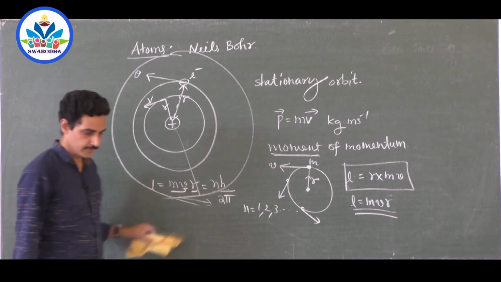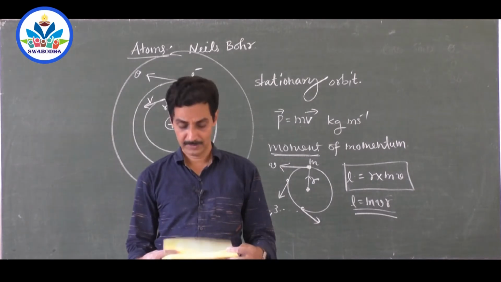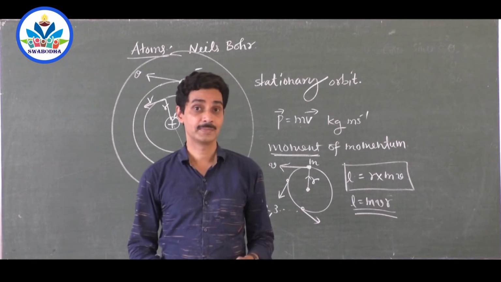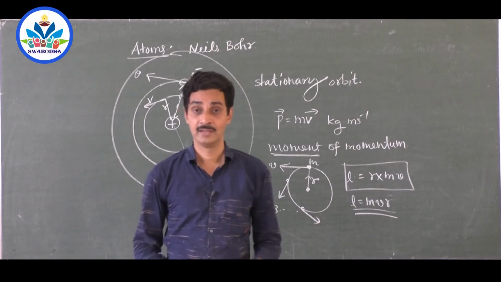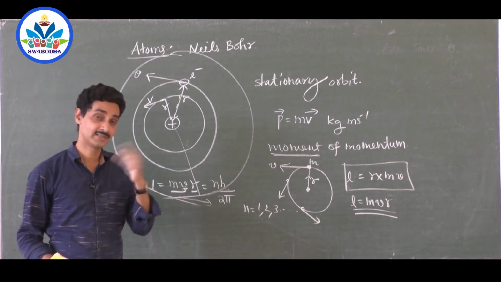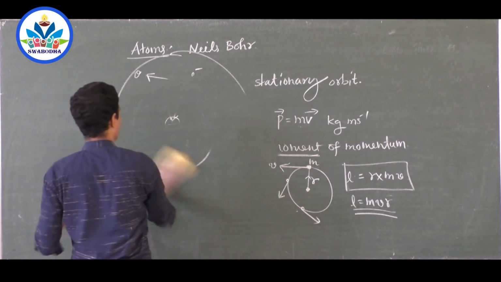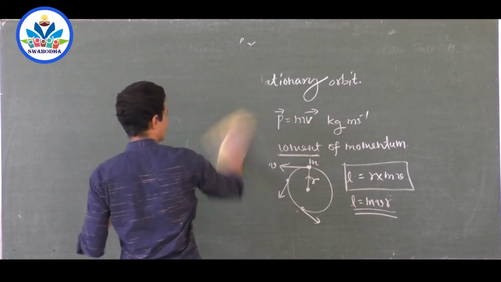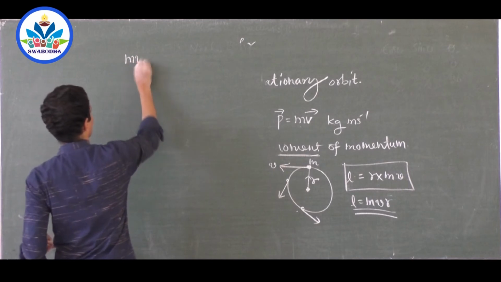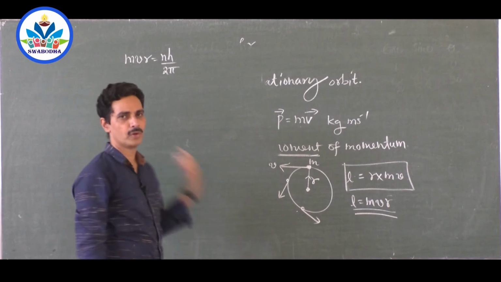Okay, so this is Bohr's postulate. You have many postulates, you can understand it. This is the main postulate, because without this Bohr couldn't explain why the atom is stable. This gives the reason why the atom is stable, and that part is not explained by Rutherford. Why is the atom stable? Electrons can revolve only in prescribed orbits called stationary orbits. Stationary orbits are those where the angular momentum of the electron, MVR, is equal to nh by 2 pi. This is called Bohr's quantization rule.